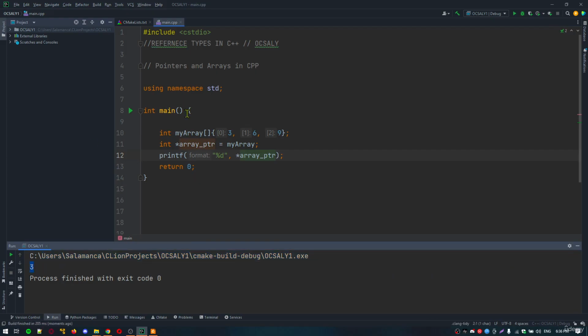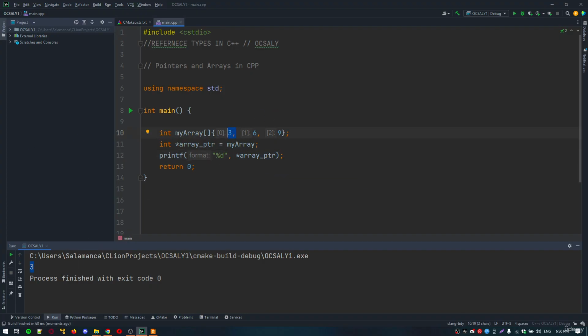First we initialize an integer array, my_array, with 3 elements: 3, 6 and 9. Next we initialize the integer pointer array_ptr, which decays to a pointer. After initialization, array_ptr points to the first element of my_array, which, as you saw when we printed it as a variable, is 3.